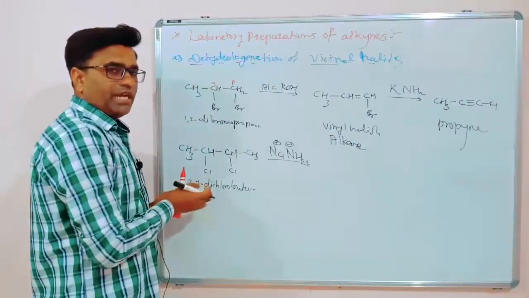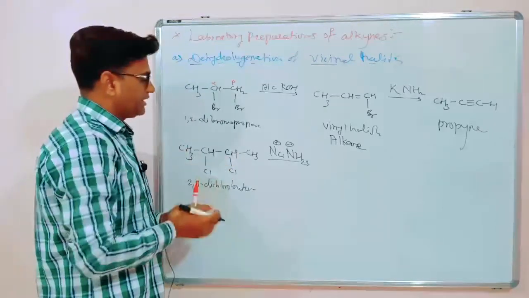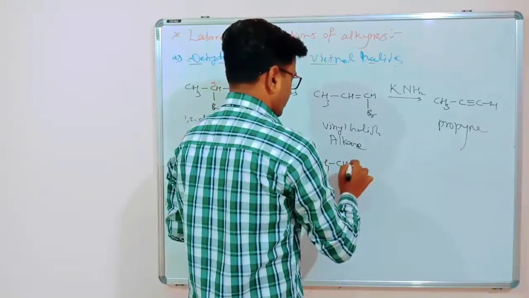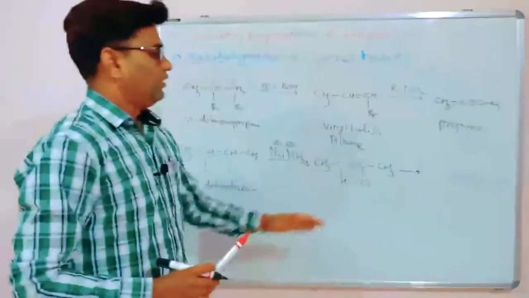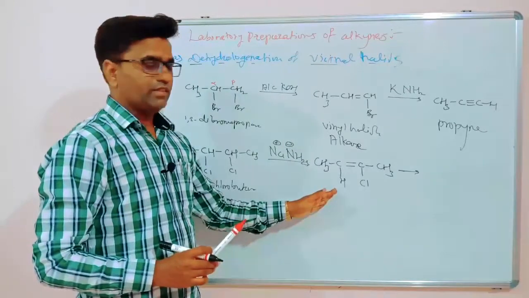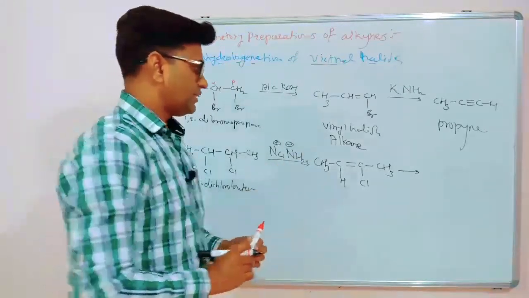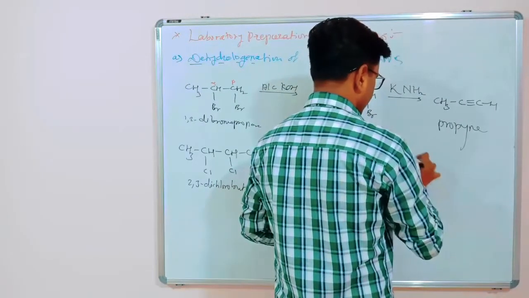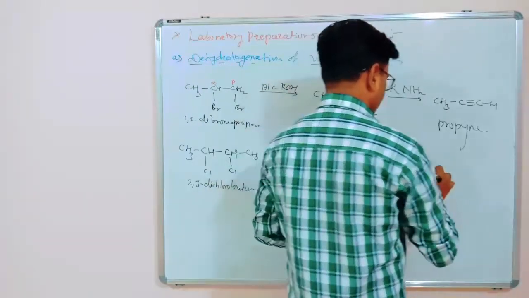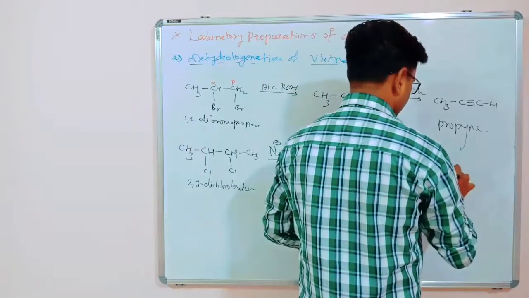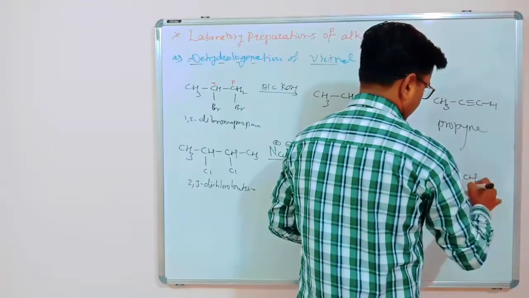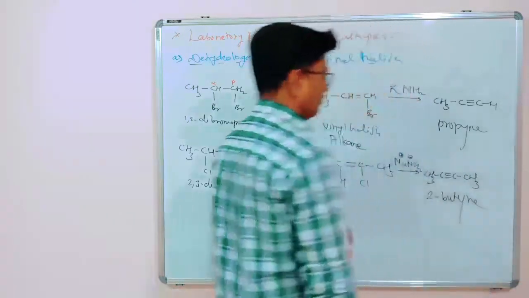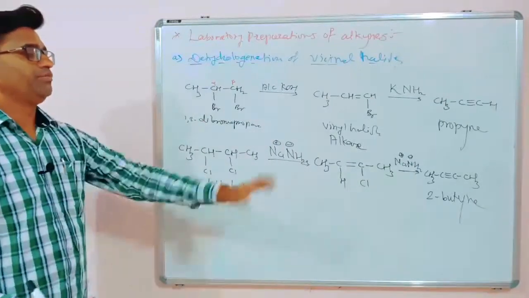So that abstracts beta hydrogen and alpha chlorine. So the elimination reaction will give you CH3 CH, but the reaction won't stop at this level because we are using a strong base. Then another mole of this base will react, and we will get CH3 C triple bond C CH3, that is 2-butyne. We will get a product that is 2-butyne.